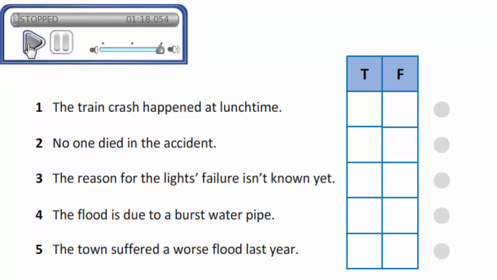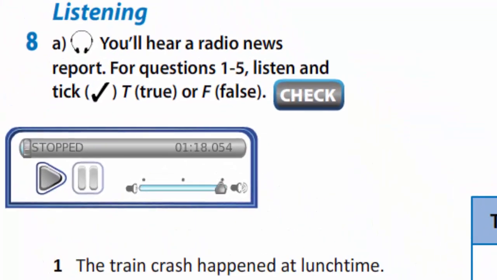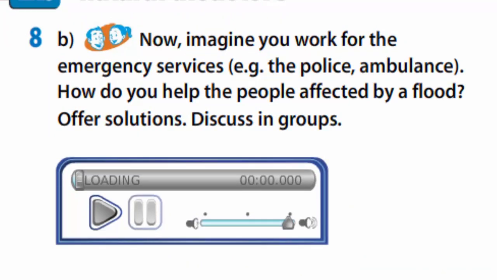For example, the train crash happened at lunchtime. It is false because it was said that it happened in the morning. Finish this exercise. Now imagine you work for the emergency service, for example police or ambulance. How do you help the people affected by a flood? Offer solutions. Listen to the model.